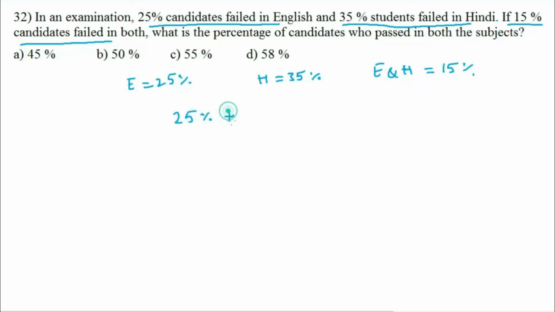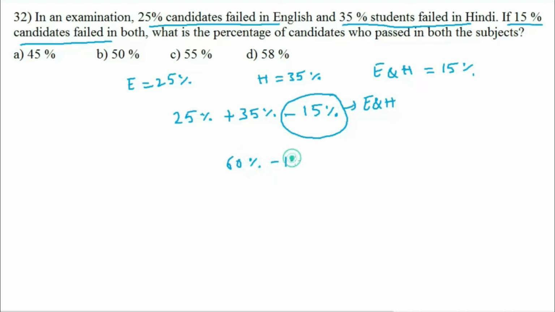25% plus 35% minus 15%. This minus 15% is for those who failed in both English and Hindi, so we subtract 15%. 60% minus 15% equals 45% failed.